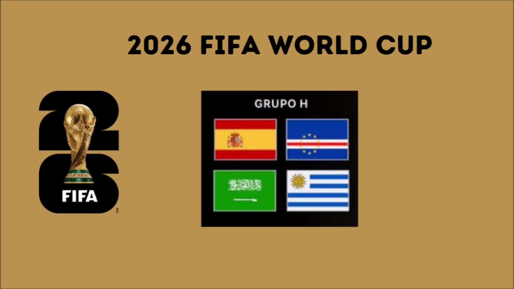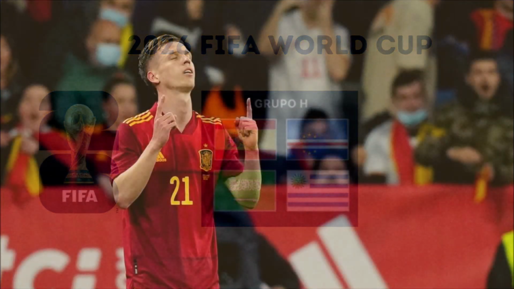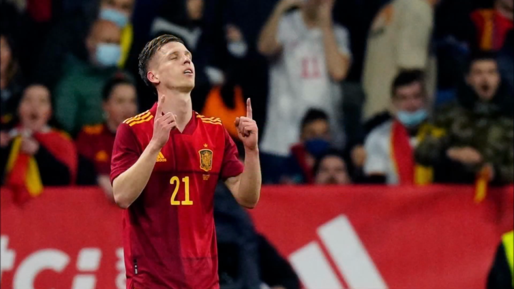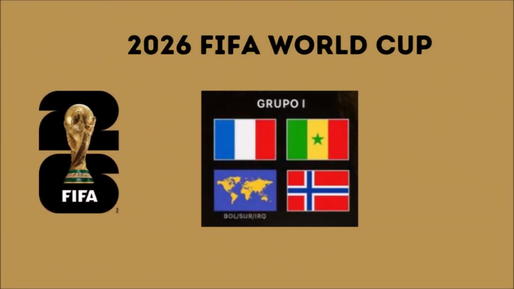In Group H, we're going to have the national teams of Spain, Cape Verde, Saudi Arabia, and Uruguay. Spain is the big favorite of the group without a doubt, and even one of the favorites of the competition as a whole. They come with great chances in this cup. As for Group I, we will have France, Senegal, Iraq, and Norway. Same for France, the big favorite of the group and comes in strong to go far in the competition.